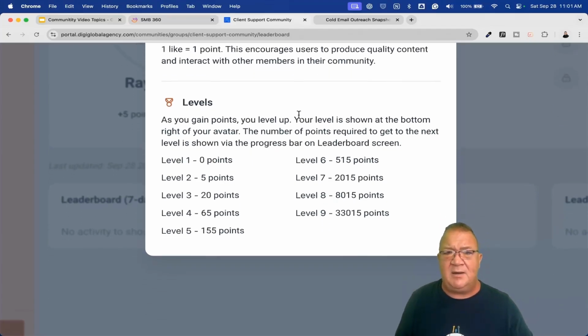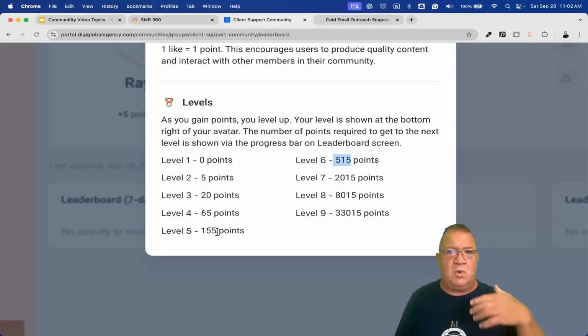So if you take a look here, these are the points that are here by default. As far as I know, you cannot change this. There's no setting where you can sit back and change any of these point values to make them different. This is the way it is. Everybody starts out at level 1. At 5 points, you go to level 2. So you can see it's going to be pretty easy to go from level 1, 2, 3, 4, and even up to 5. But once you start getting to level 6, that's 515 points, 515 more from here.